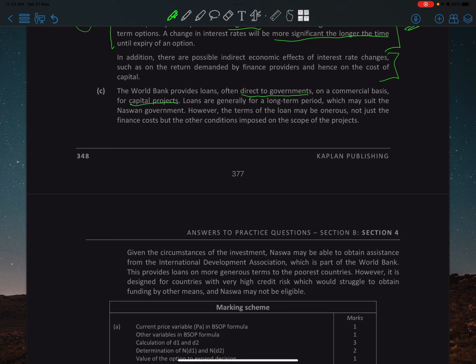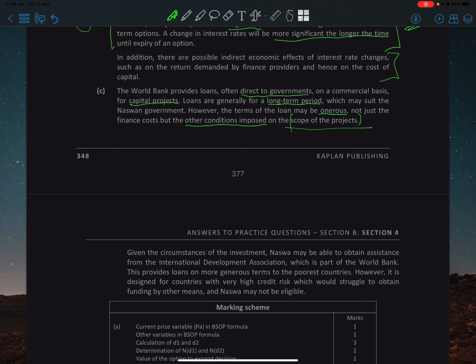Loans are generally for a long-term period, which may suit the Norwegian government. However, the terms of the loan may be onerous. Not just finance cost, but other conditions could be imposed on the scope of the project. Normally that's what they do, right? The scope of the project is also defined.